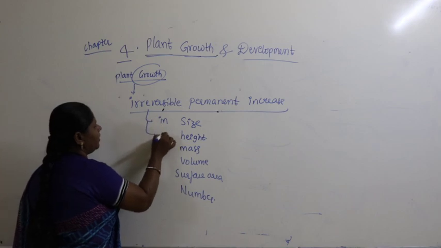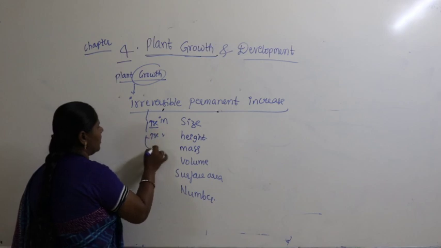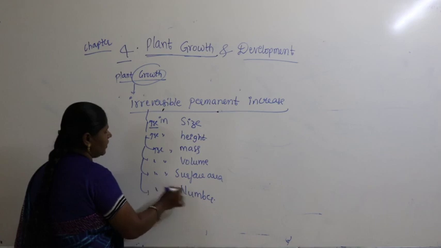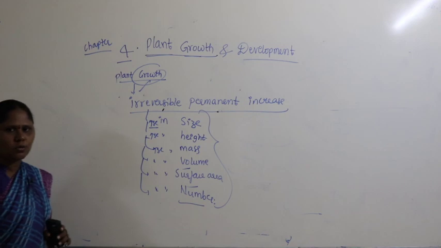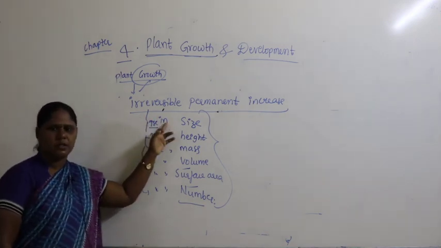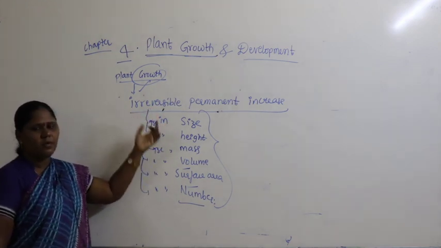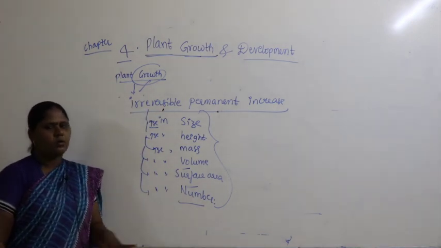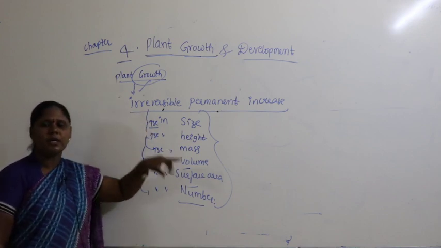Whenever we talk in these terms, we say increase in size, increase in height, increase in mass, increase in volume, increase in surface area. These are the ways to define the growth phenomenon. And why did you write irreversible in the beginning? Why do you call this an irreversible phenomenon? It cannot be reversible. Once the organism has grown to a certain height, can you make it dwarf again? No, you can't. So it is an irreversible, permanent increase.